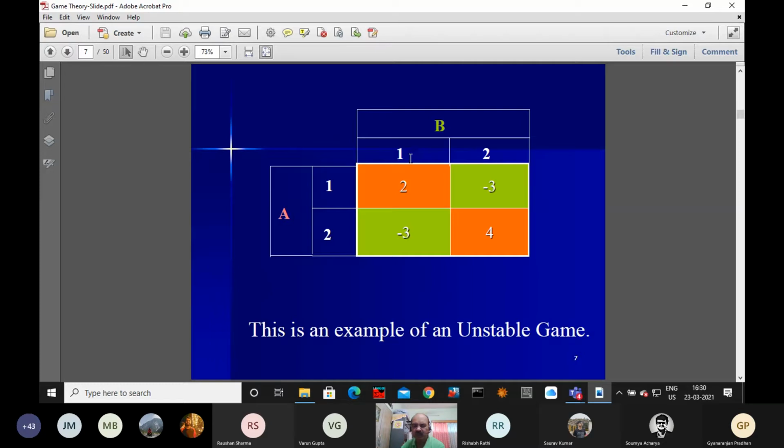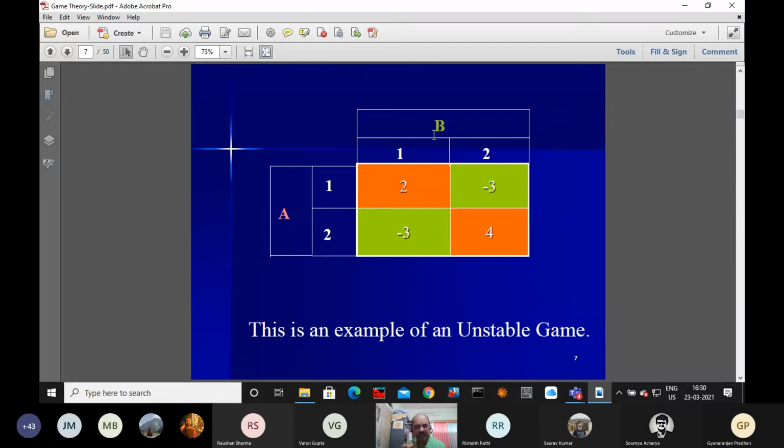So now, with respect to the first column, you can see here x1, x2 for A, and the first column B has already played his first strategy. What is the gain for the player A?